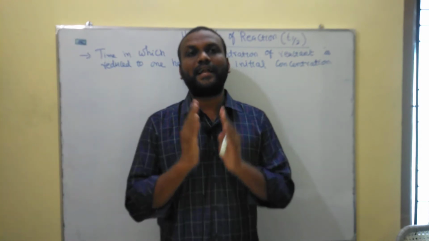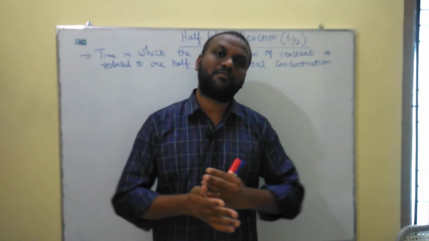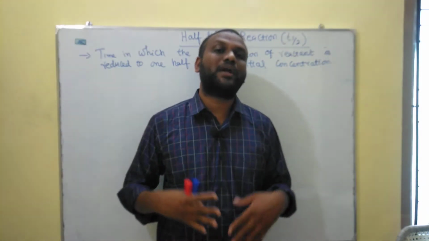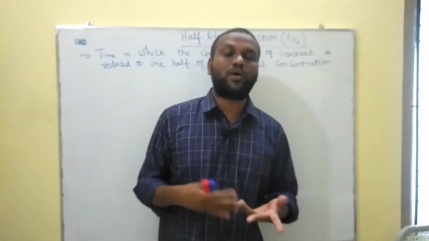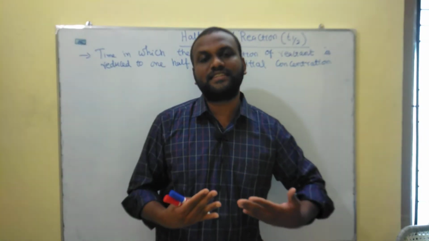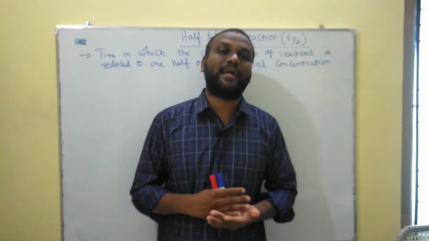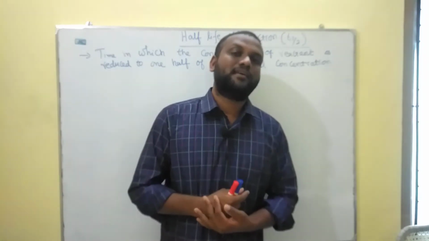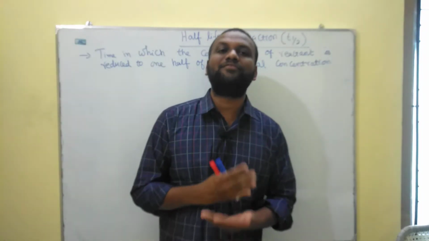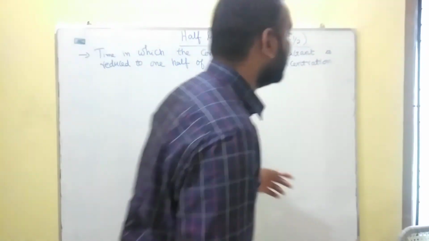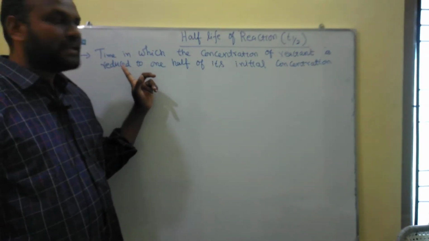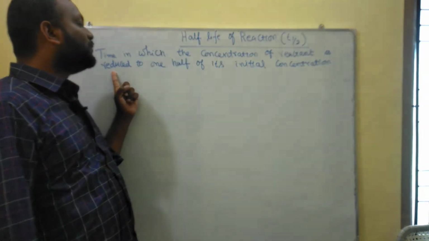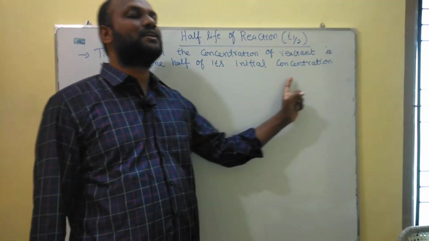Whichever amount of the reactant you are taking, suppose 100 gram, 200 gram, 1000 gram, 1 kilogram, 5 kilogram, 10 kilogram, whatever it may be, the time taken to convert half of its initial concentration into product is known as the half-life of the reaction. So this is the definition of half-life of a reaction: the time in which the concentration of the reactant is reduced to one half of its initial concentration.